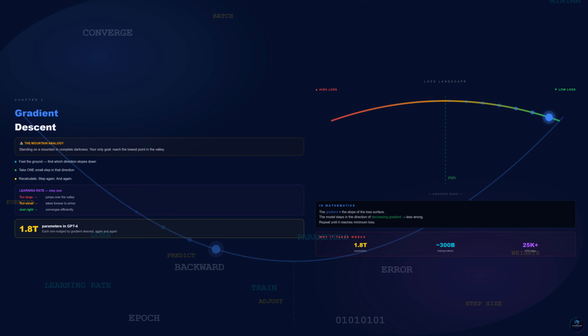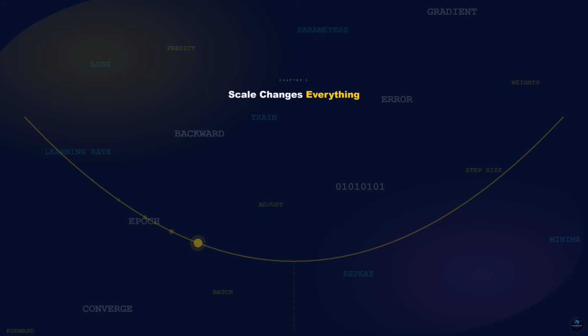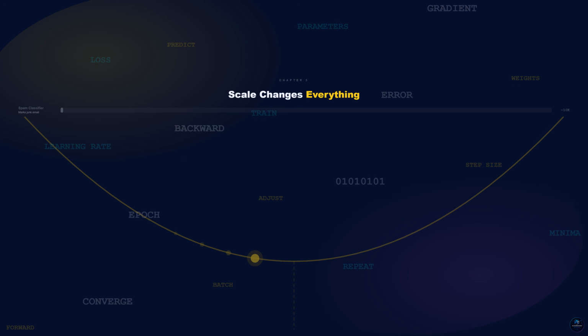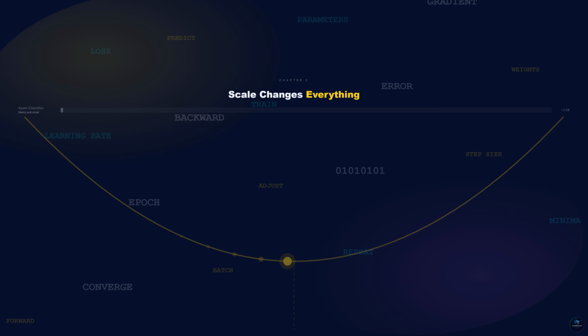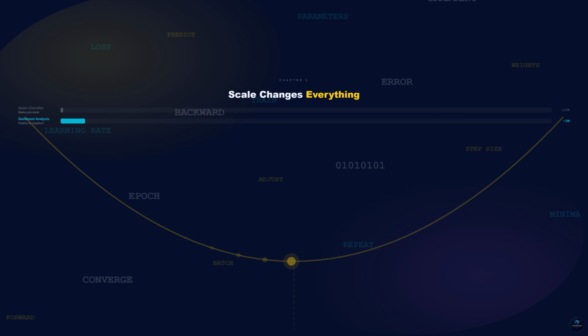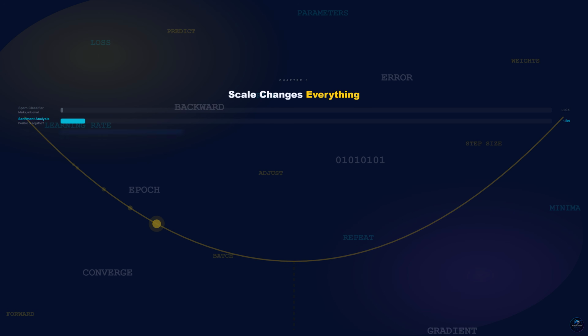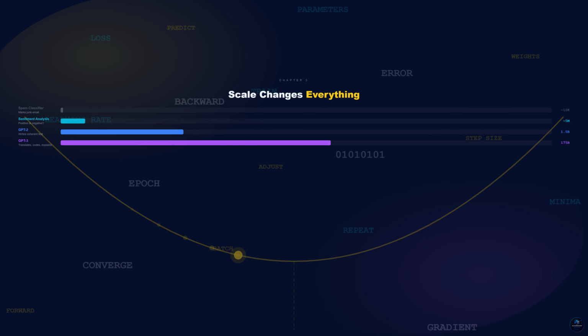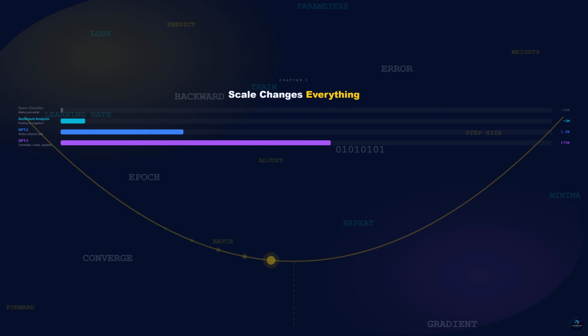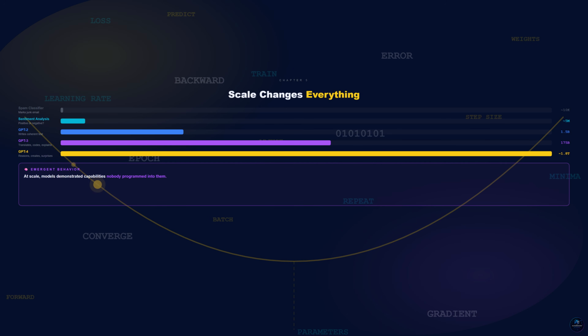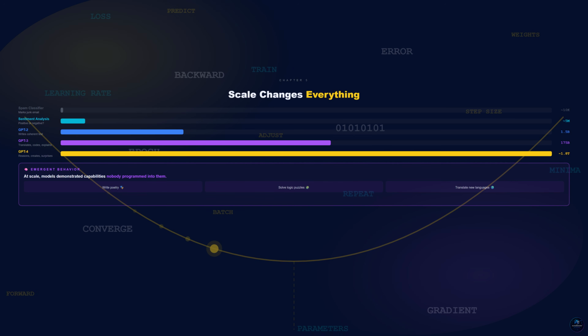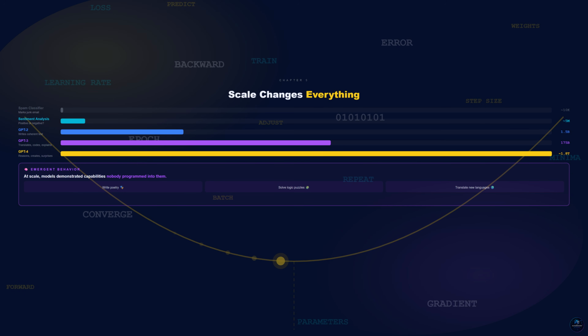Let us talk about scale, because this changes everything. A small model, a spam classifier, might have a few thousand parameters. It learns patterns from a few thousand emails. A medium model, a sentiment analysis tool, a recommendation system, might have a few million parameters. GPT-3 has 175 billion parameters. At that scale, something unexpected happened. Models began demonstrating capabilities that nobody programmed into them. They could write poetry, solve logic puzzles, translate between languages they were not explicitly trained on.